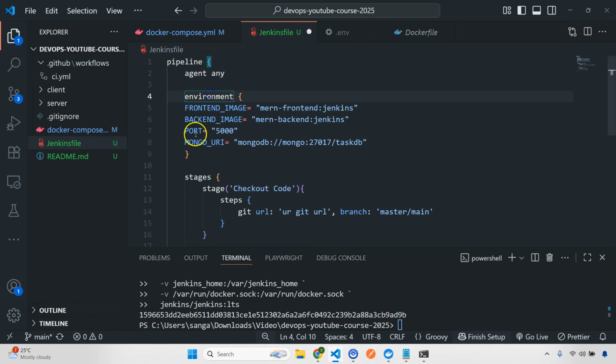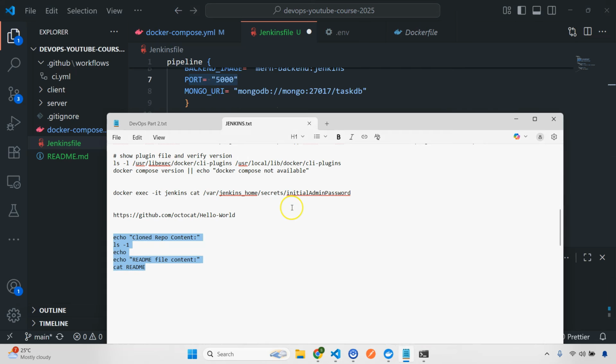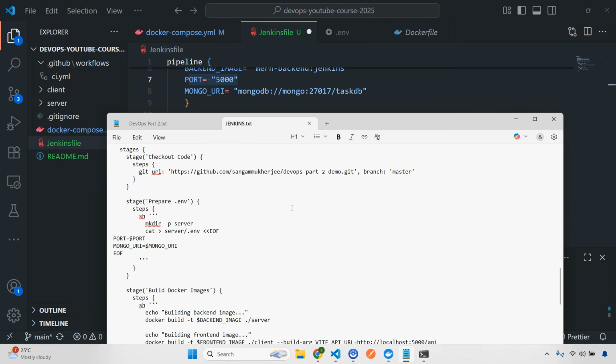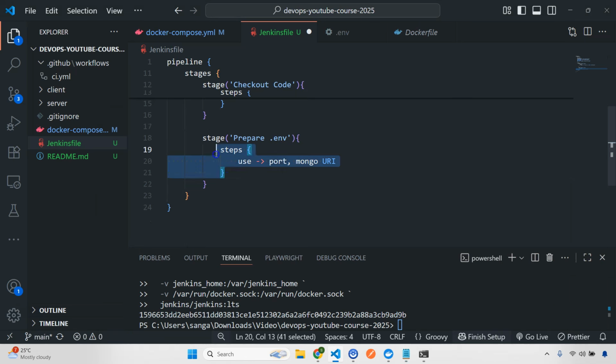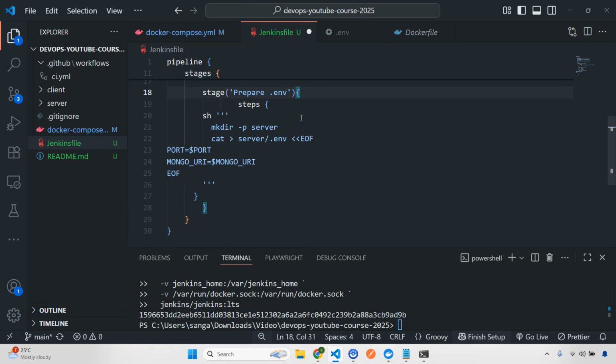From this environment it will pick this port and the Mongo URI. Okay, I think I just wrote this one. Let me just check. Alright, so let's copy these steps, and I'll just paste it here. Okay, so that's it.